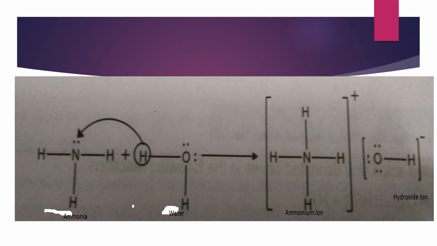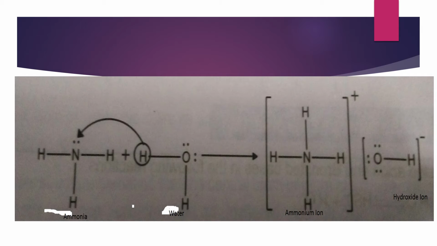In the second example, you can see that ammonia and water react together, producing the ammonium ion and hydroxide ion. In this reaction, you can clearly see that the water is donating the proton to the ammonia.